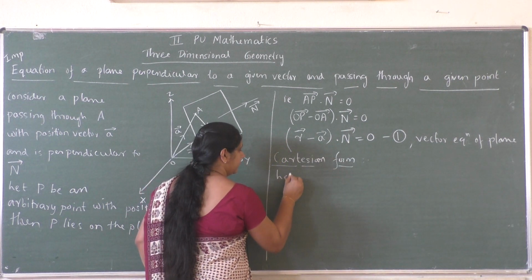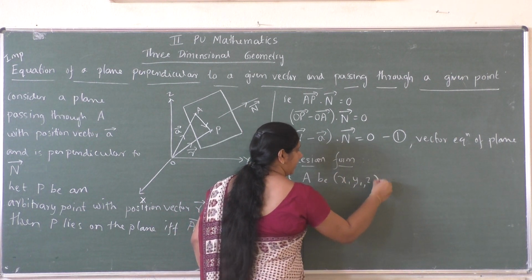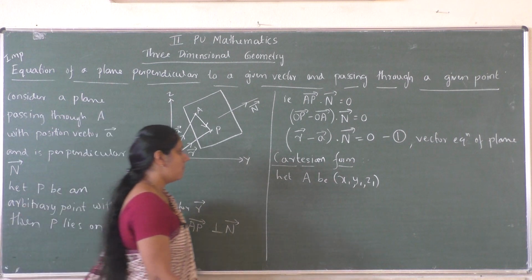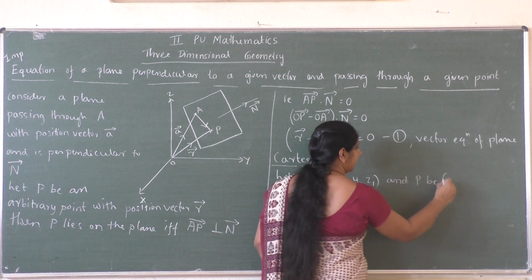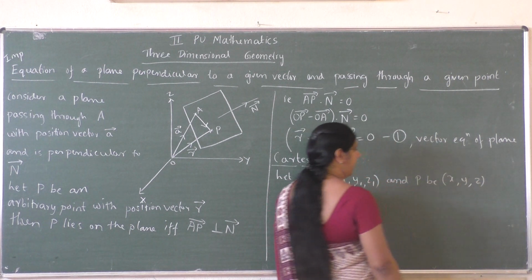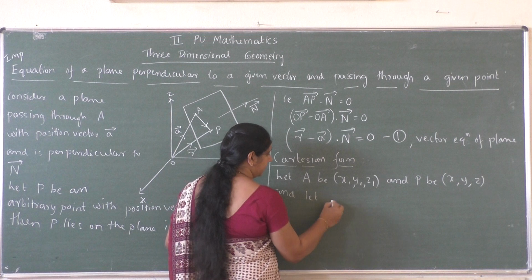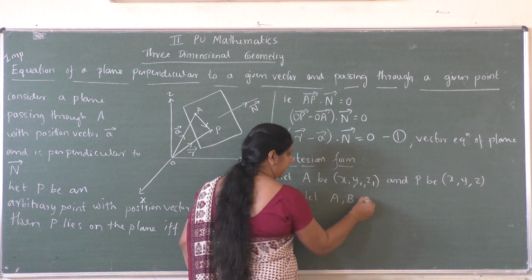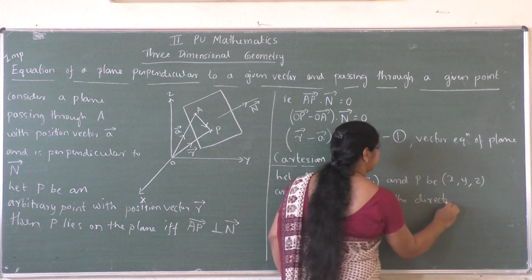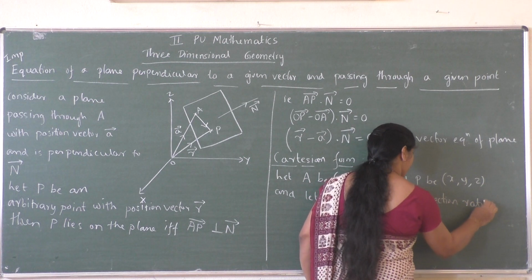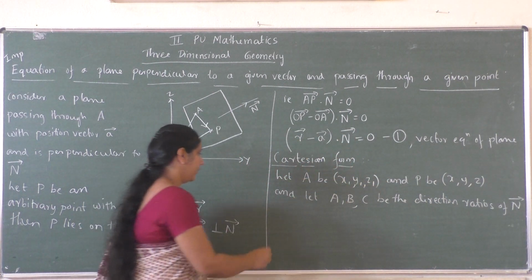So let point A be (x1, y1, z1) and capital P be (x, y, z), and let capital A, B and C be the direction ratios of the capital N vector.